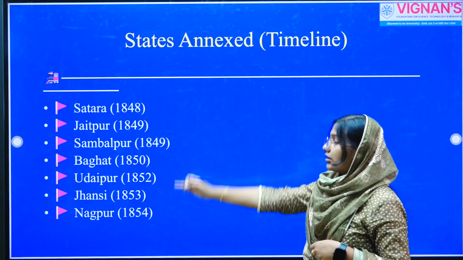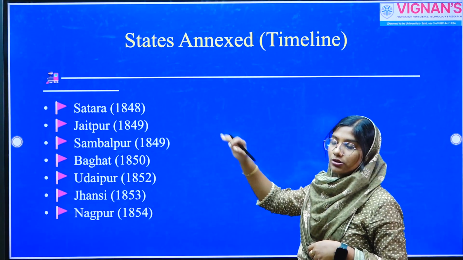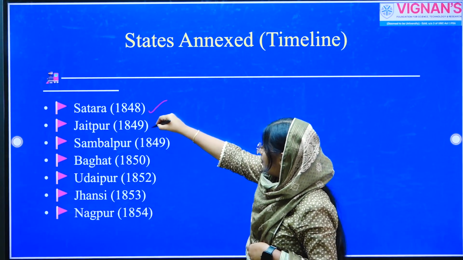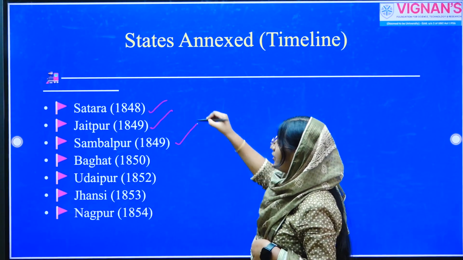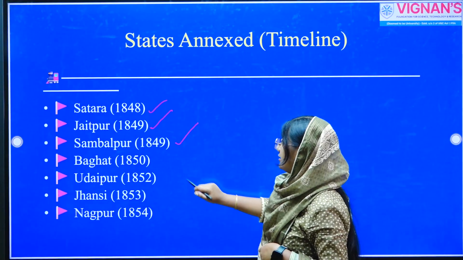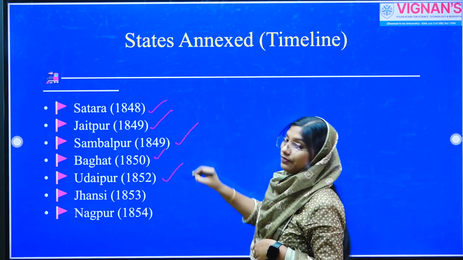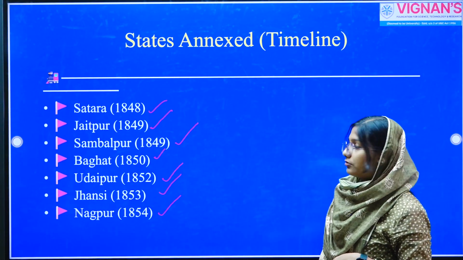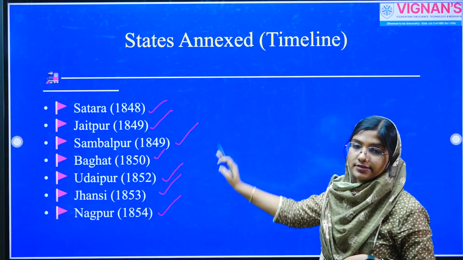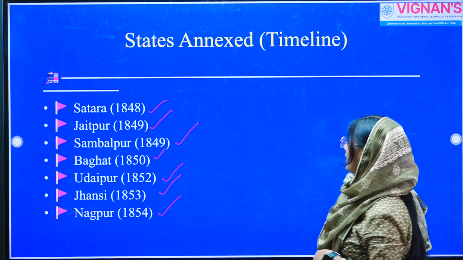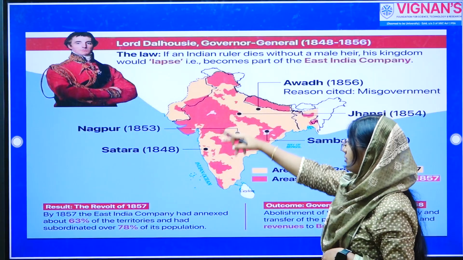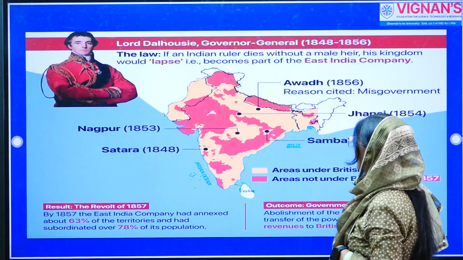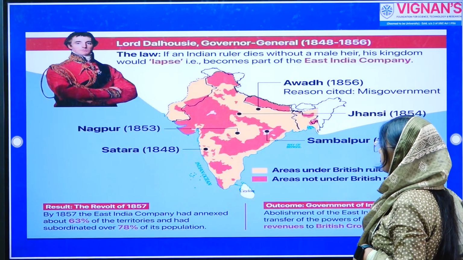Now, you can see here the chronological order of the states annexed under Doctrine of Lapse by Dalhousie. The first one is Satara, 1848, Jaipur, 1849, Sambalpur, again 1849, Bhagat, 1850, Udaipur, 1852, Jhansi, 1853, and Nagpur in the year 1854. So, this is the chronological order of the states annexed under the policy of Doctrine of Lapse by Dalhousie. In this map, you can see the major states annexed under this particular policy. Nagpur is there, Satara is there, Awadh, Jhansi, Sambalpur.